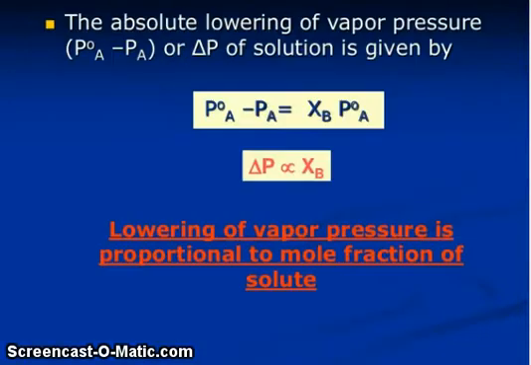Now the absolute lowering of vapor pressure, P_A naught minus P_A, or delta P of the solution, is given by P_A naught minus P_A is equal to X_B P_A naught. You can see here delta P is directly proportional to the mole fraction of the solute. So lowering of vapor pressure is proportional to the mole fraction of solute.